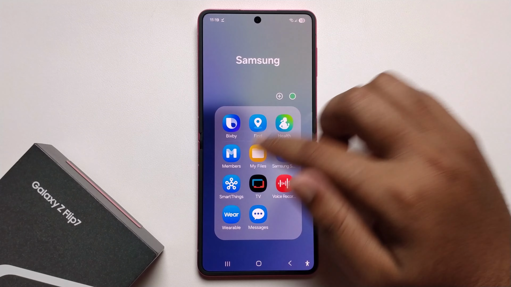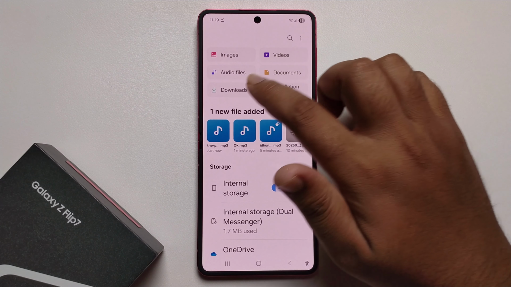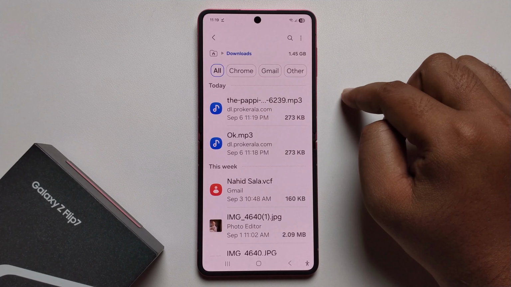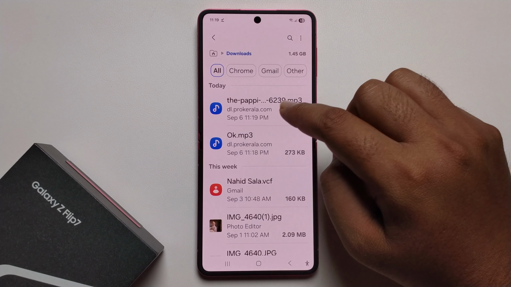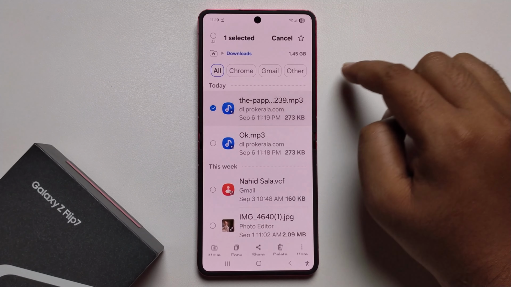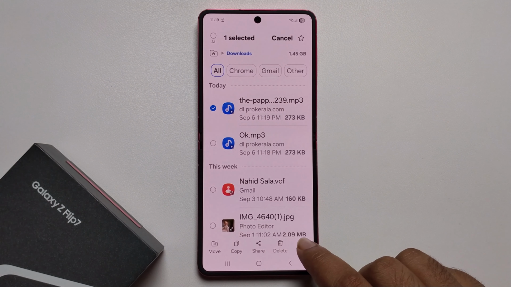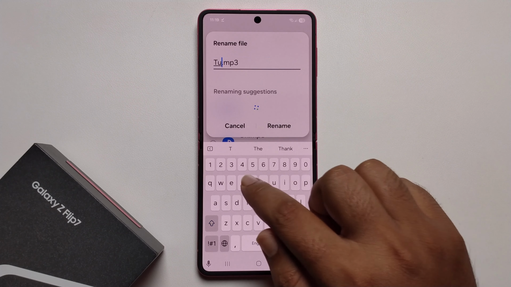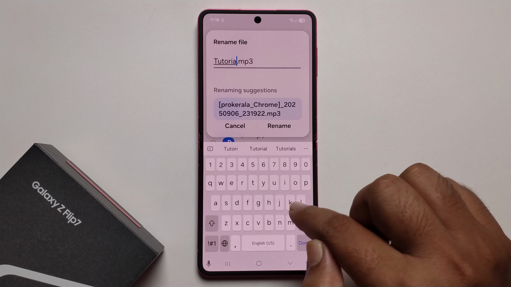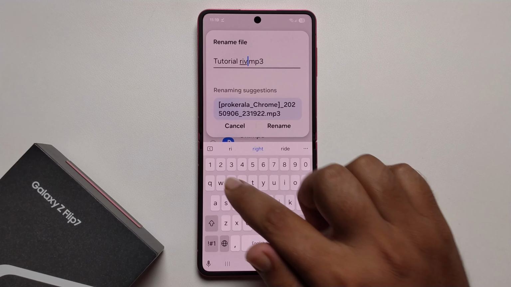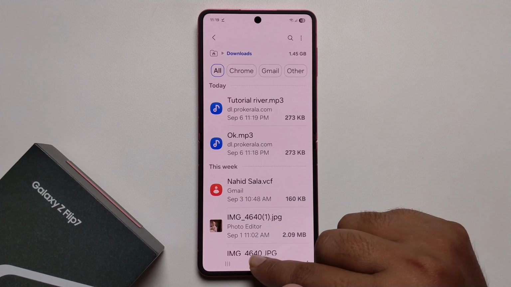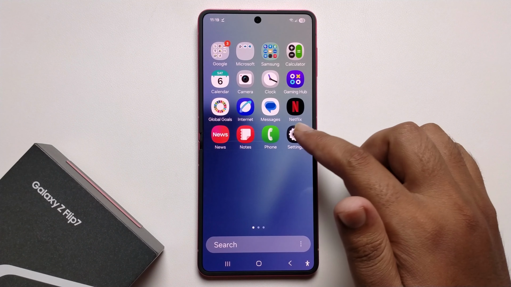Open my file apps. Go to the download section. I recently downloaded this audio. At first, rename. To rename, press on rename.